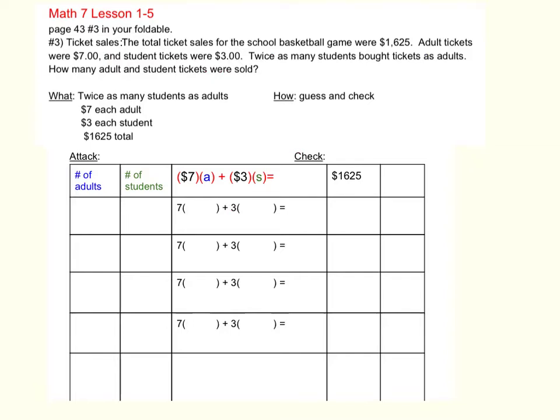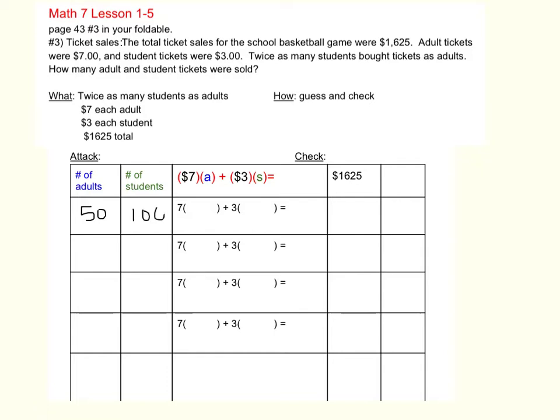Okay, so when you're starting a guess and check, just do a little bit of mental math. We know that there's going to be quite a few tickets that were sold here. So when we start our guessing, just do a little bit of mental math so that you make a reasonable start. I'm going to start with 50 adults, and since there were twice as many student tickets as adults, that means we would have to have 100 student tickets. I wrote this little equation to represent the money that they earned from each of those ticket sales.